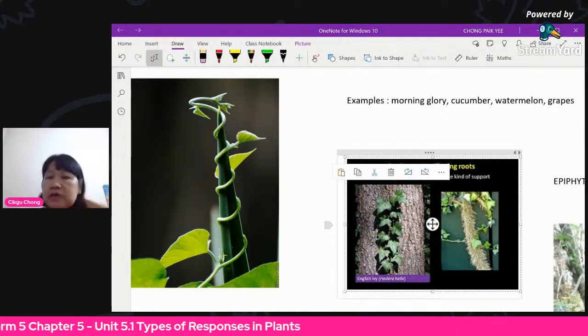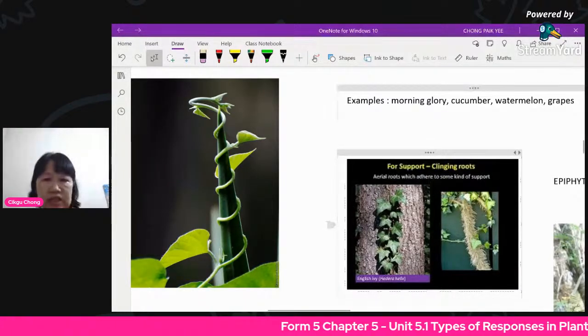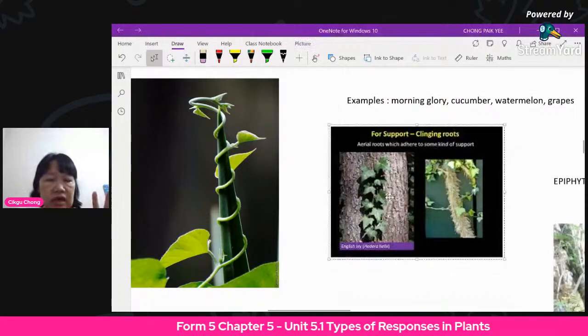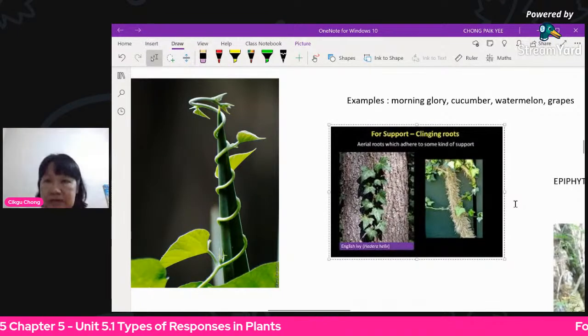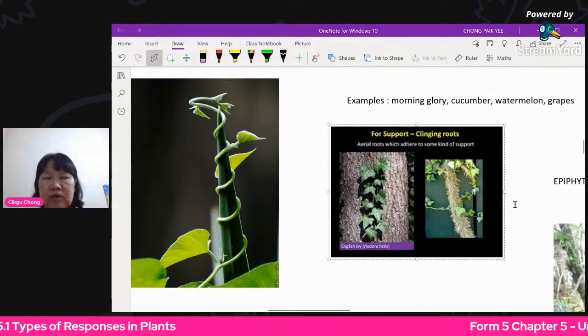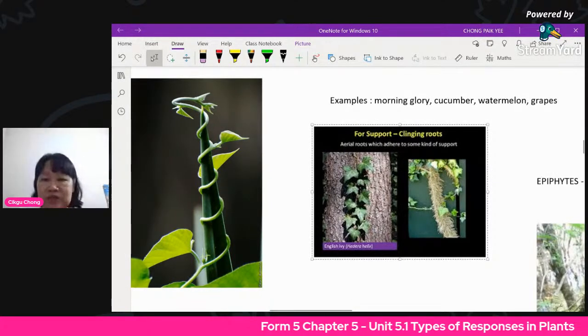Now, besides the tendrils, you also have clinging roots. Certain plants have roots that cling onto some trees like this. This is English ivy. They cling onto the bark of a tree. Another one is a money plant, pokok duit. Another one is the epiphytes. You learned it in last chapter 3, right?